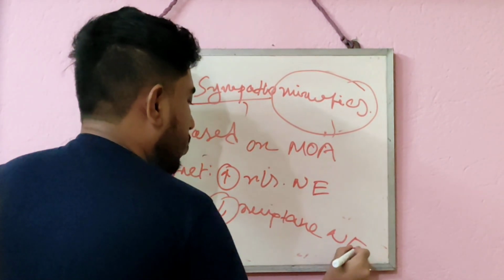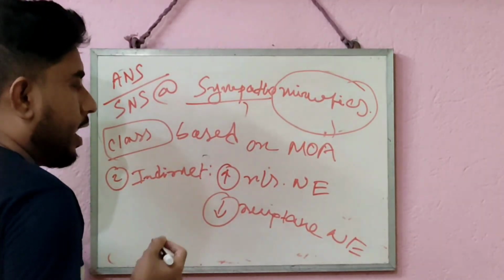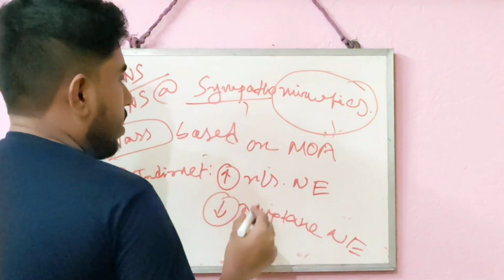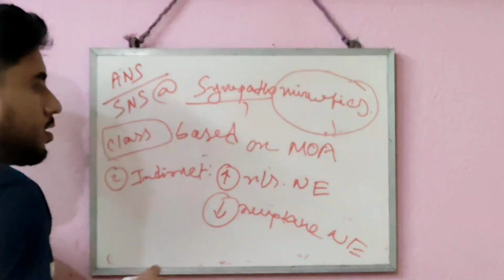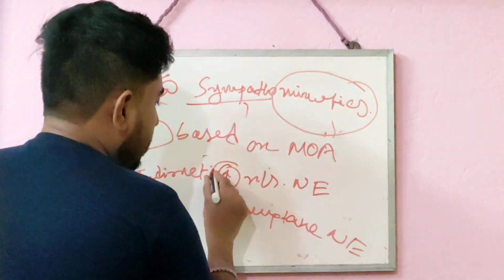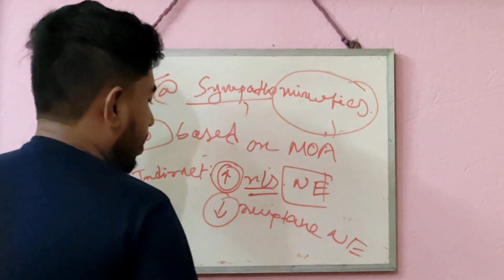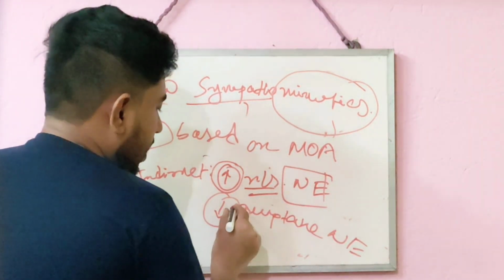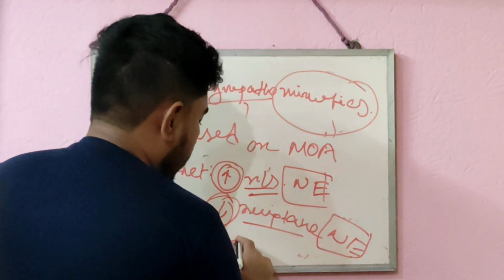So in the first class, direct acting sympathomimetics show their action by directly binding with adrenergic receptors alpha, beta and their subtypes. But indirect sympathomimetics show their mechanism of action by increasing the release or secretion of norepinephrine, or by decreasing the reuptake of norepinephrine.